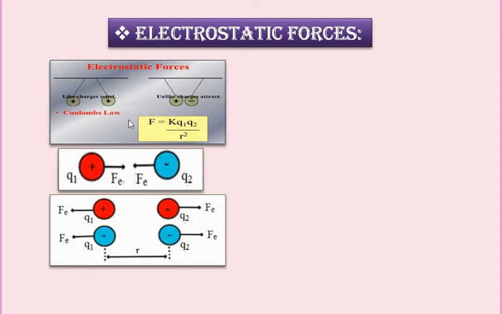From this, we can state Coulomb's law as: the force of attraction or repulsion between two charges is directly proportional to the product of the magnitudes of the two charges and inversely proportional to the square of the distance between the two charges.